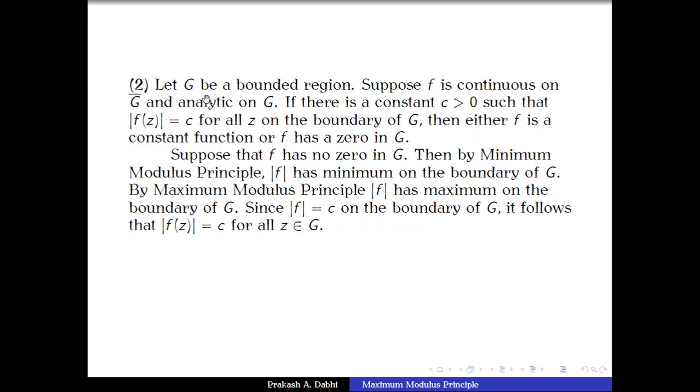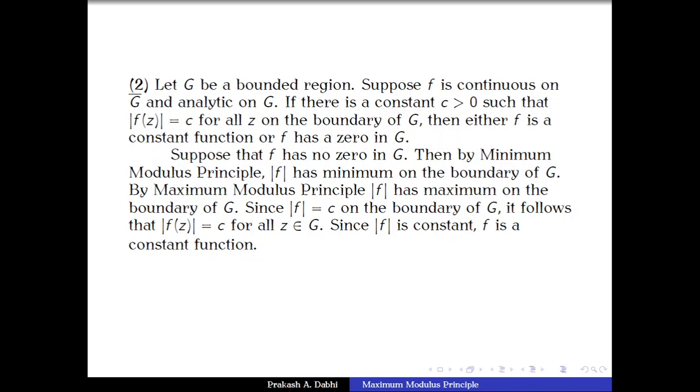We know that G is a region, and it is known to us that if f is analytic on the region G, and if modulus of f is constant on G, then f is a constant function. So by that result, since modulus of f is constant on the region G, f is also a constant function. That means what we have shown is that f is a constant function on the region G. What do we want to show? f is constant on the closure of G.